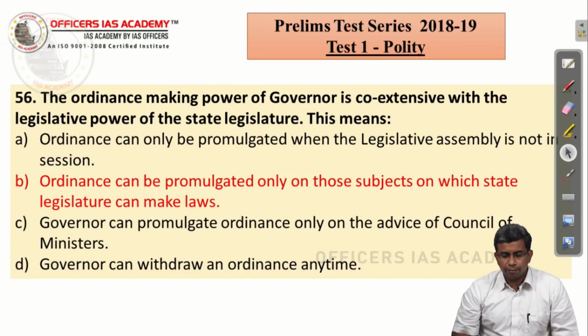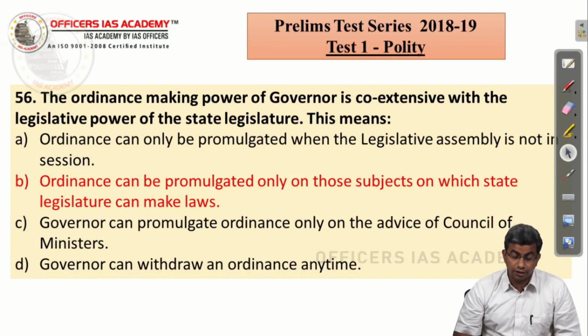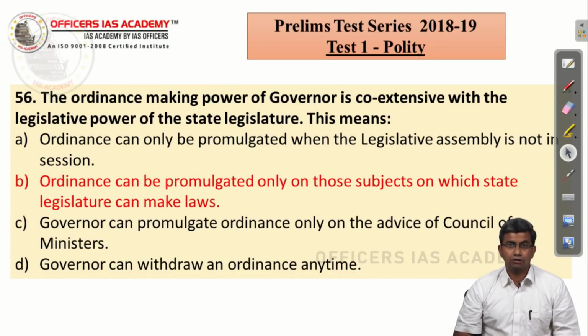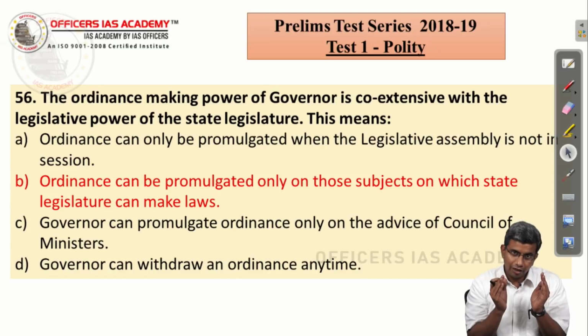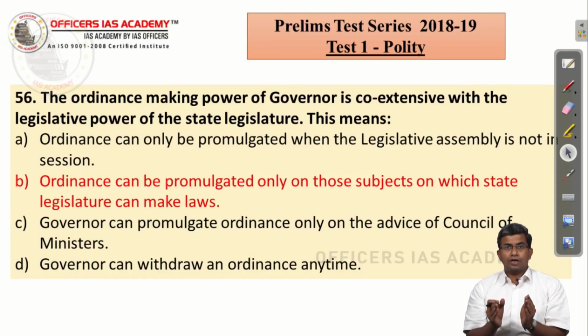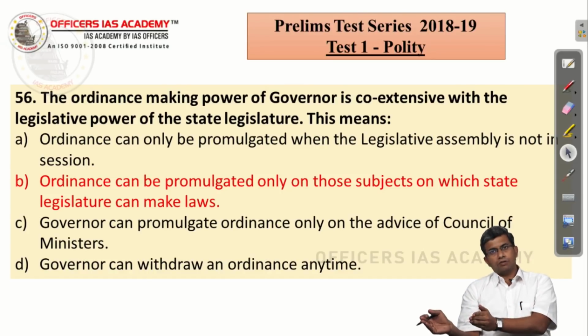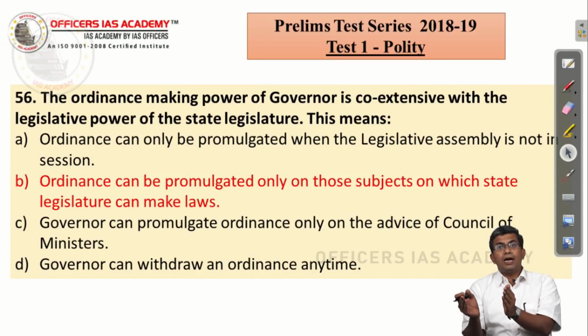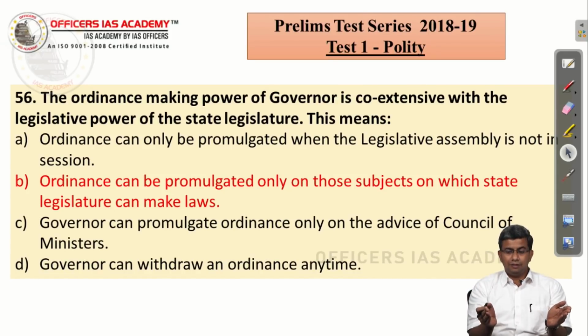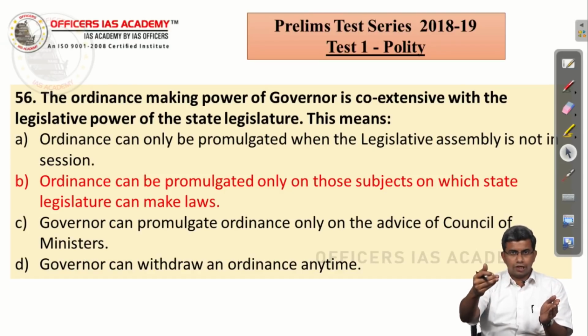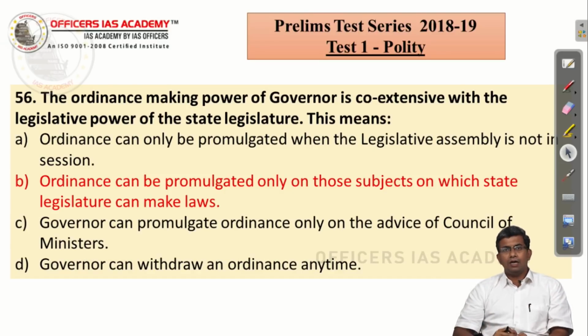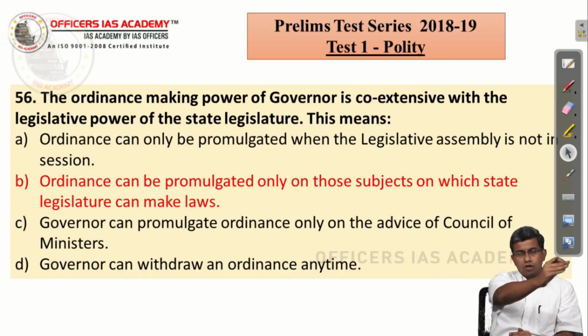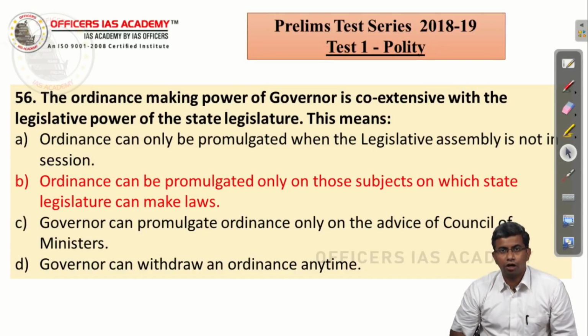The ordinance making power of the governor is coextensive with the legislative power of the state legislature. So, what does this mean? The governor can promulgate an ordinance, of course, based on the advice of the Council of Ministers, for any matter in the state list, right. Or in the concurrent list also, because the state legislature has the power even for a concurrent list matter, as long as it does not violate any of the central law.